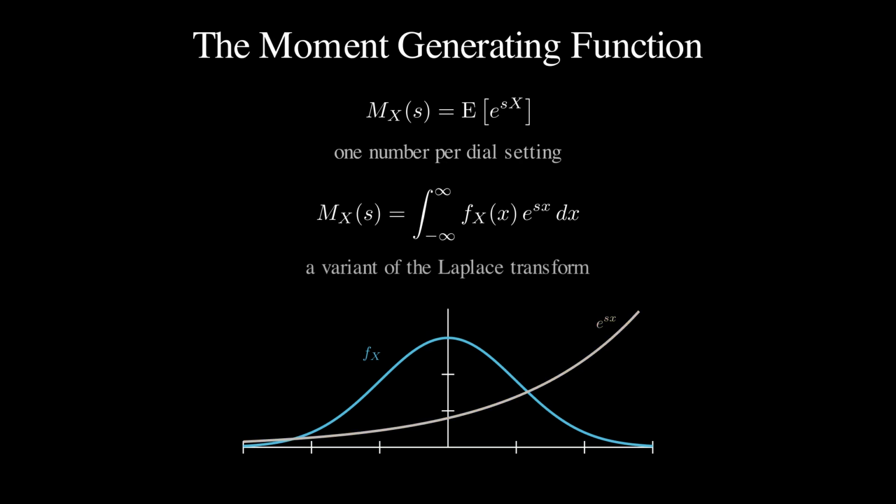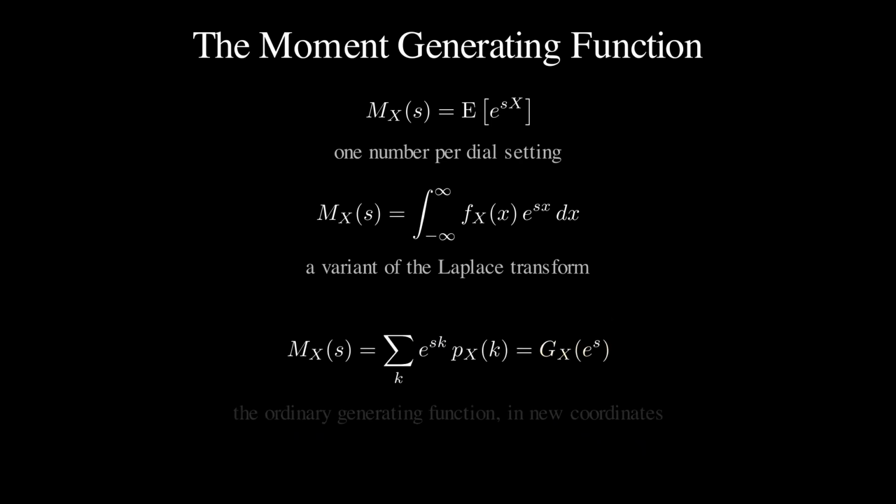If you have met the Laplace transform in a circuits or signals course, you have seen this integral before. The moment-generating function is a variant of it, and it strikes the same bargain. Hard operations in one domain become easy operations in the transform domain. The definition covers discrete random variables too.